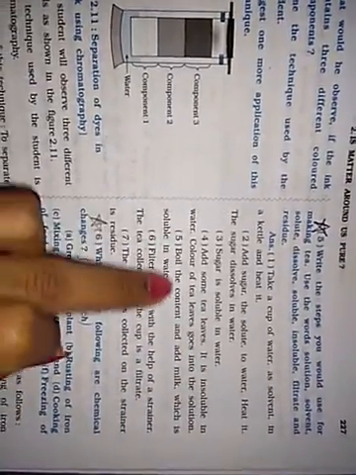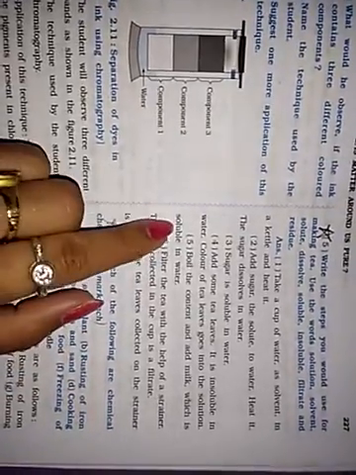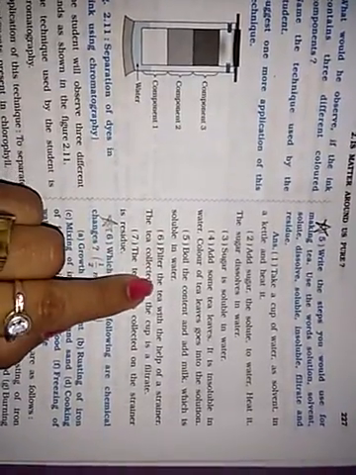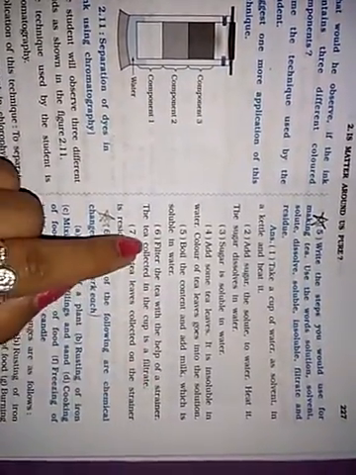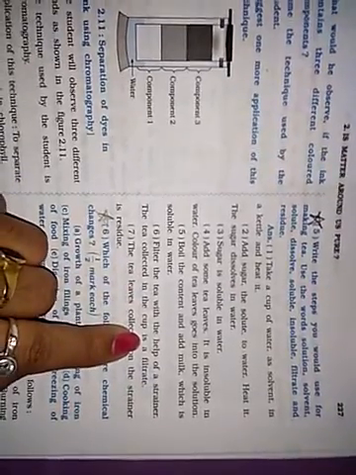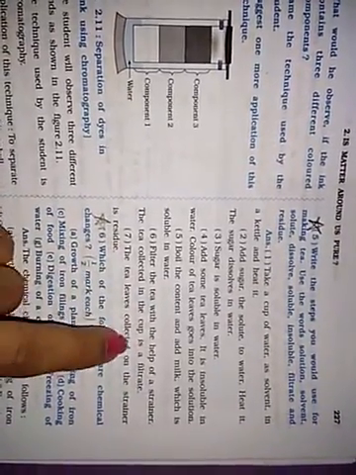The color of the tea leaves goes into the solution. Boil the contents and add milk, which is soluble in water. That is called soluble. Filter the tea with the help of a strainer. The tea collected in the cup is called the filtrate. The tea leaves collected on the strainer are called the residue.